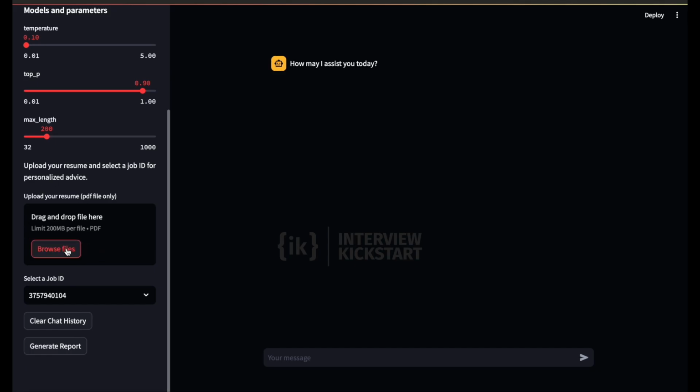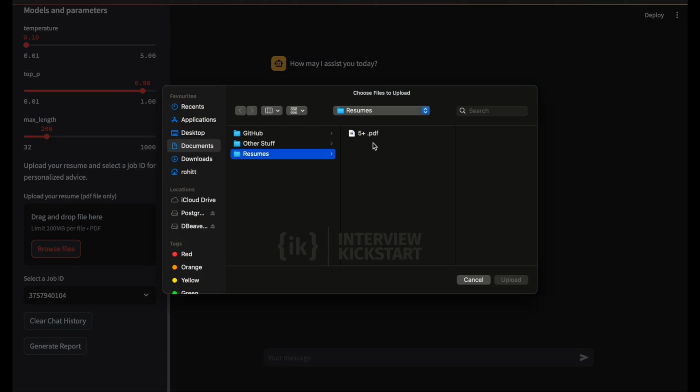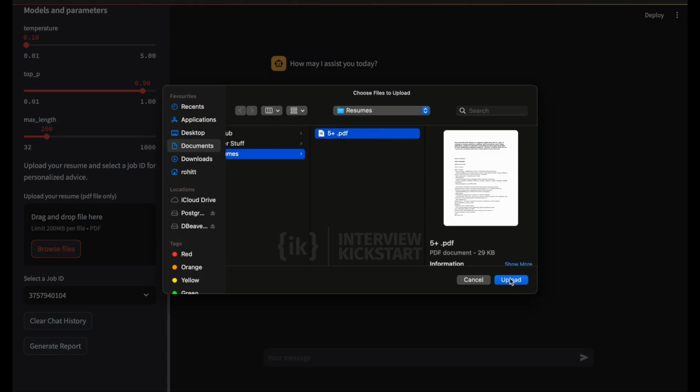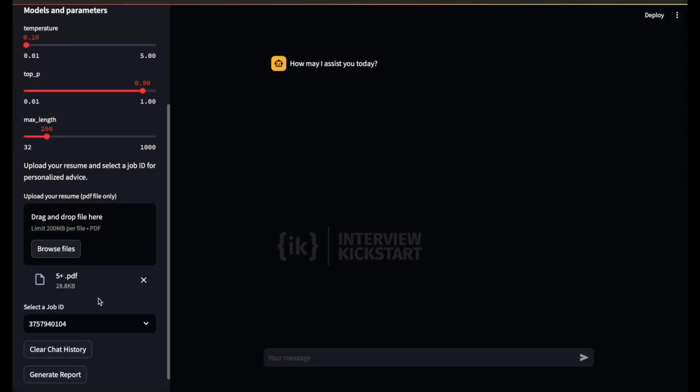We have another section over here in which we can browse for files and upload the resume. Below that, we have a place where we can select the job ID. As we had seen, this particular job ID is that of the hearing care provider. Now let's select a particular resume. This resume is that of a data scientist who has 5+ years of experience. As you can see, there's a gap between what is present in the resume and what is present in the job posting.